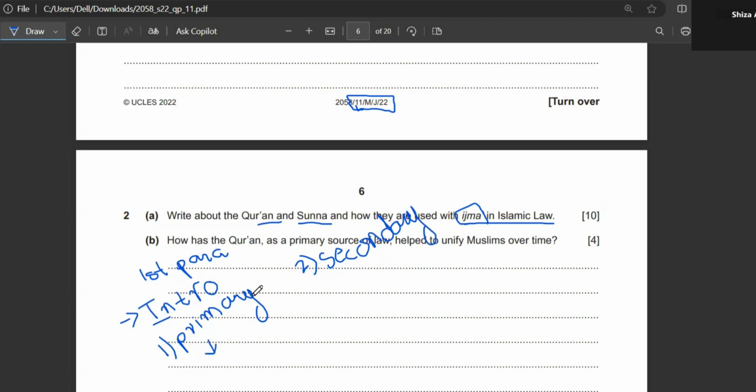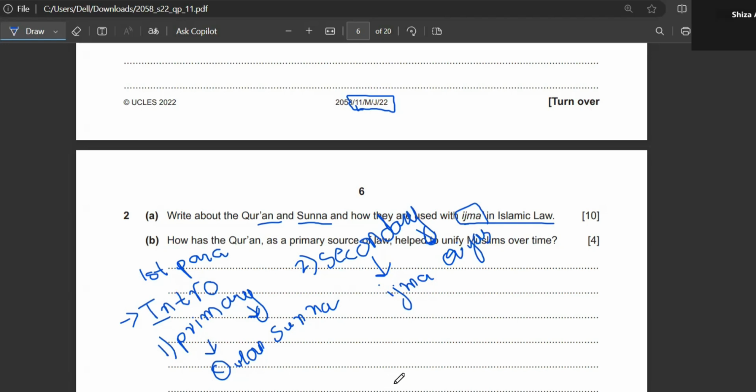Then in your primary sources of Islamic law, you have Quran and you have Sunnah. So in our introduction, we write that our primary sources of Islamic law are Quran and Sunnah. And in your secondary sources, you have Ijma and Qiyas. Number 1, Ijma. Number 2, Qiyas. So this is your first paragraph where you have briefly introduced Islamic laws and how they are derived.